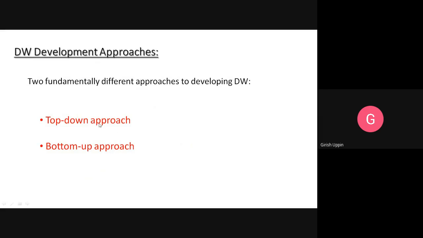So the advantage of this is that it will give you a very good view of the complete organization, but the disadvantage is the time of implementation is very, very high. But in the bottom up approach, the implementation can be relatively faster, because you are going to implement it for one department, then you will go to the next department, then you will integrate that data.